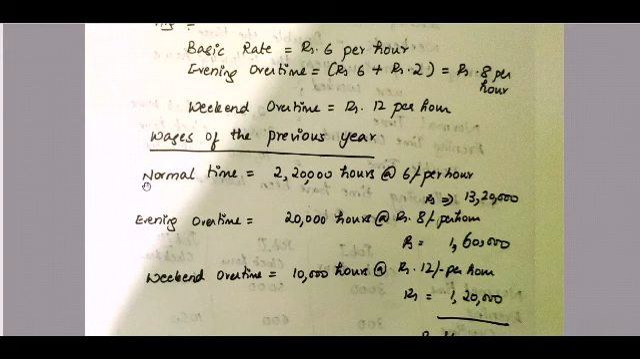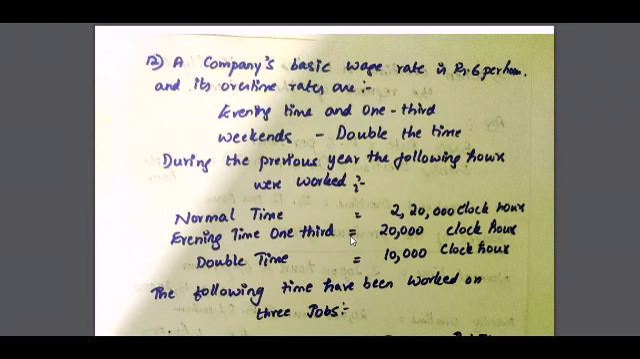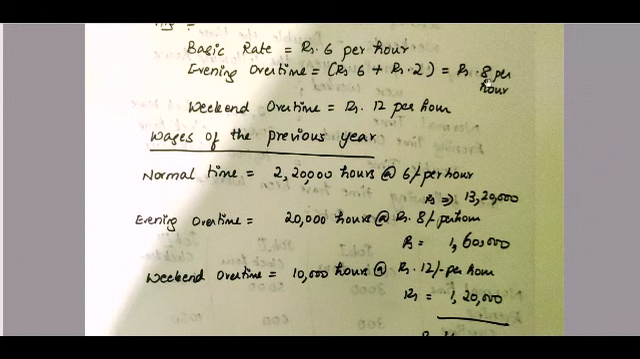2,20,000 hours is your normal time, for which you are getting paid at 6 rupees, your normal wage rate. So you get an amount of 13,20,000. Evening overtime, when you are working beyond your limited working hours, how much do you get paid? 8 rupees. So 20,000 hours at rupees 8 per hour, the total amount is 1,60,000. The weekend overtime, how much are they getting paid? 12 rupees. And how many hours are they working? According to the question, 10,000 hours. So 10,000 into 12 rupees per hour, you get 1,20,000.